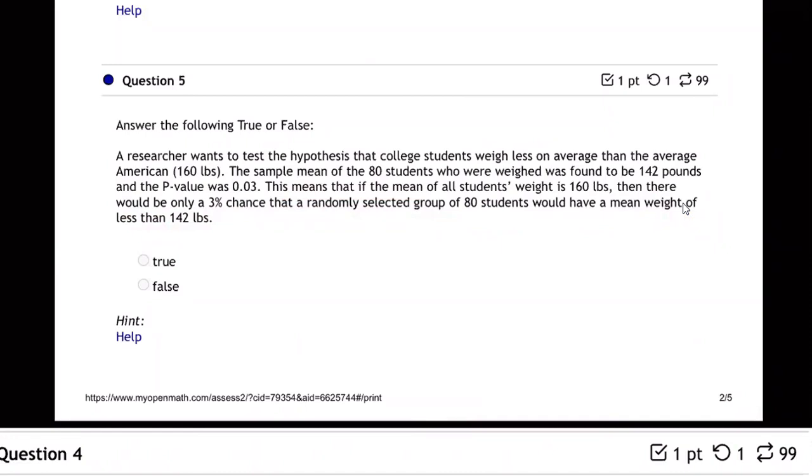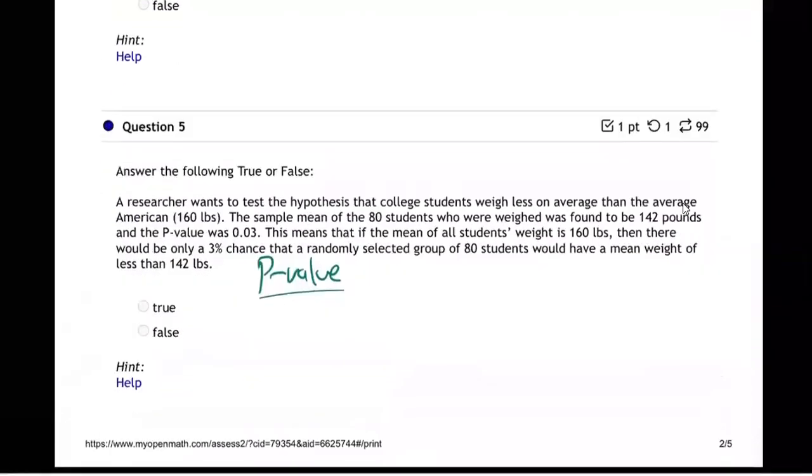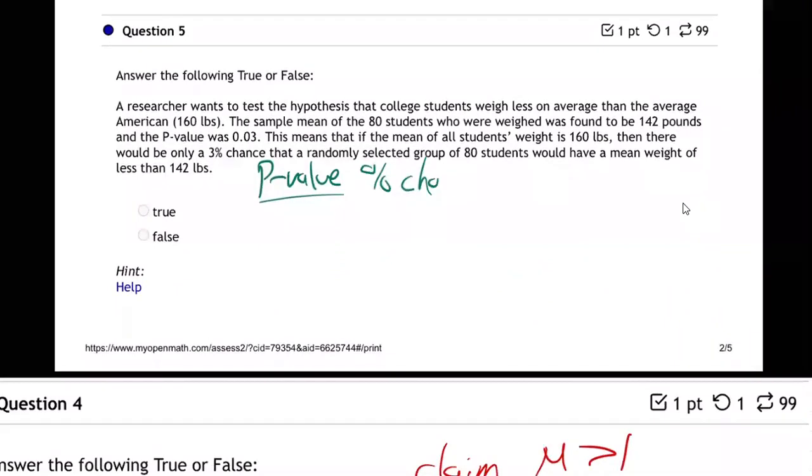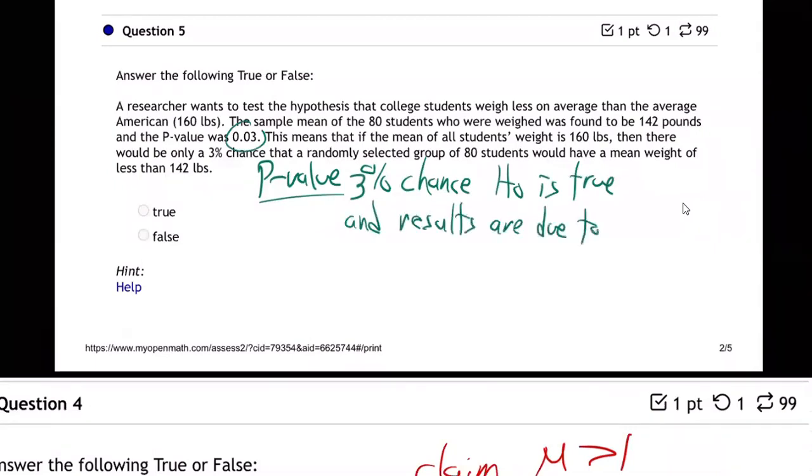Is that right? What's the p-value? Again, they're testing us on p-value. You remember what the p-value is? It's in the notes. It's the percentage chance. So it's 0.03. So they're saying 3% chance H0 is true and results are due to luck.